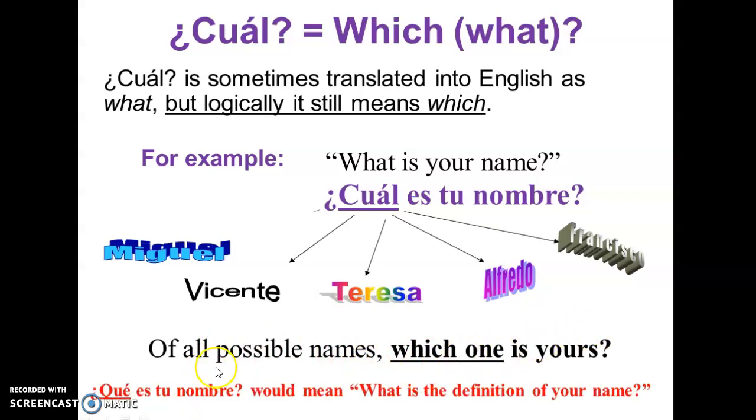Okay? If we were to ask, ¿qué es tu nombre? Translated literally from English to Spanish, we would be meaning, what is the definition of your name? And that's not what we're asking. We want somebody's name. That's all. Plain and simple. We don't want the definition of that person's name.